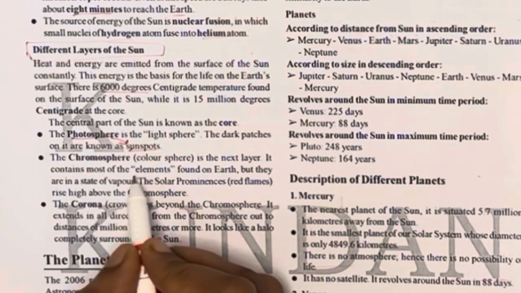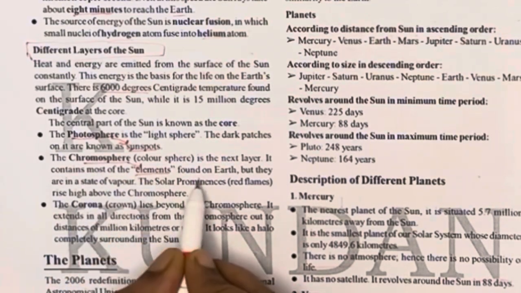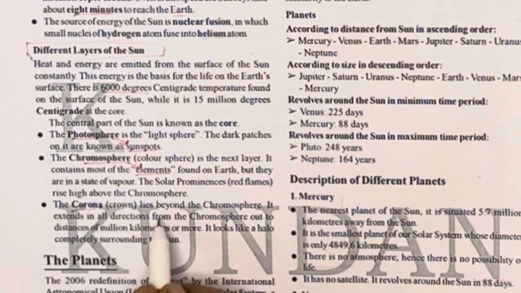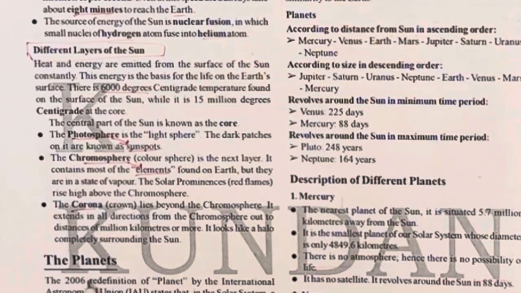Chromosphere. It is the next layer. It contains most of the elements found on Earth, and the corona is beyond the chromosphere, and it is surrounding the sun.